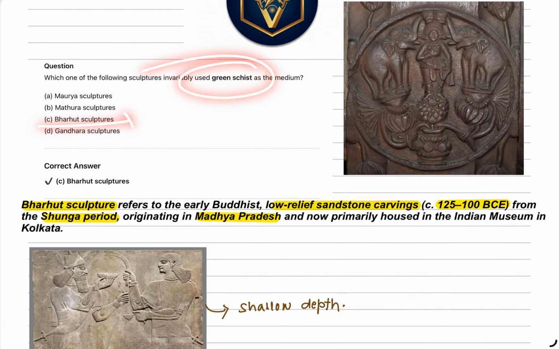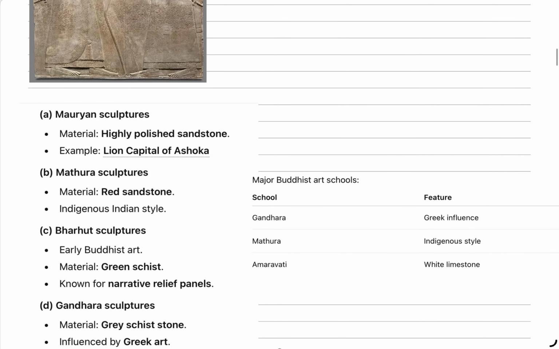If someday it is asked about polished sandstone, then it will be Mauryan sculpture. The example is the lion capital of Ashoka. What do you mean by lion capital? A pillar, and this top part is known as the capital. So the lion capital of Ashoka is an example.